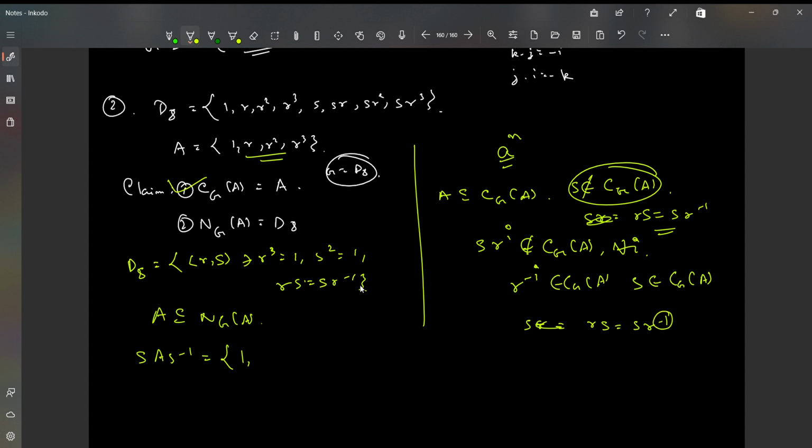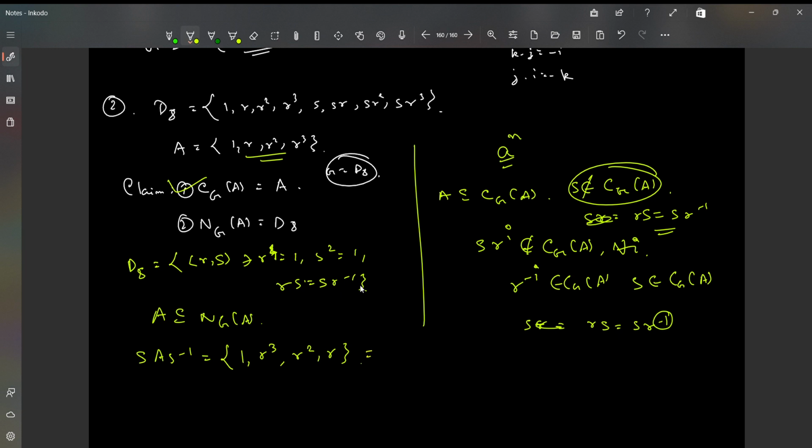What is the inverse of R in D8? It's R cubed because R cubed times R is R to the power 4, and R to the power 4 is 1. Sorry, the inverse of R in D8 is R cubed. So R goes to R cubed, R squared goes to R, and R cubed indeed goes to R.